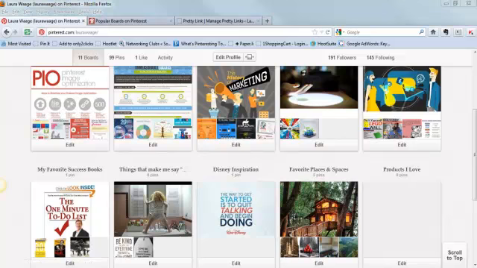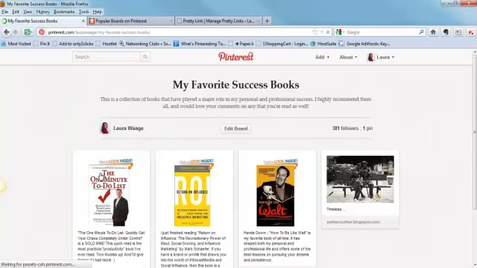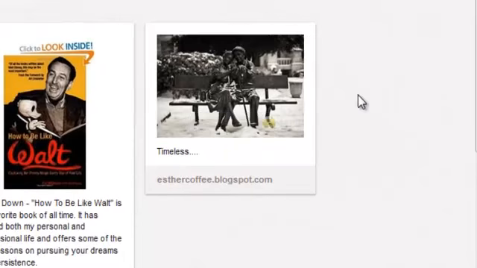Now let's say that you add a pin to a board, and then you look at it and you realize that the pin seems like it might be out of place on that board. I'll show you an example. If we go to my board that's titled My Favorite Success Books, let's go ahead and click on the board to open it up. We'll see that I've got an image here that's called Timeless. Now it's not a book and it really doesn't fit within My Favorite Success Books.